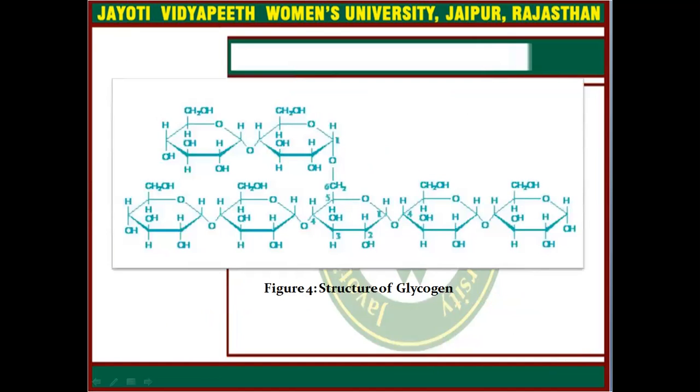This is the structure of glycogen. Here simply you can see the amylose structure will be presented and branching will be created in between the amylose units, and the combined structure is known as amylopectin.